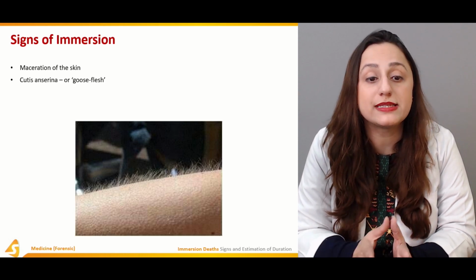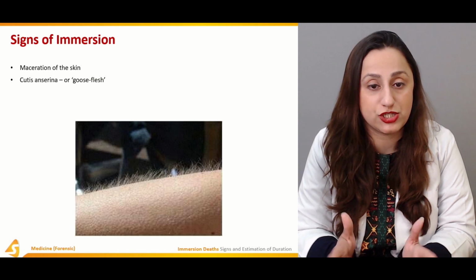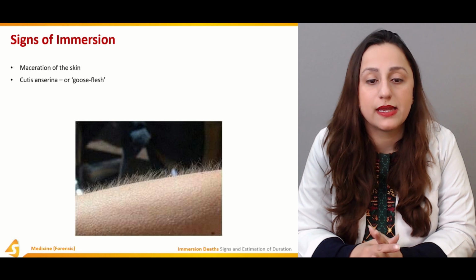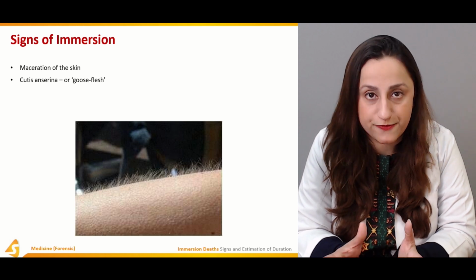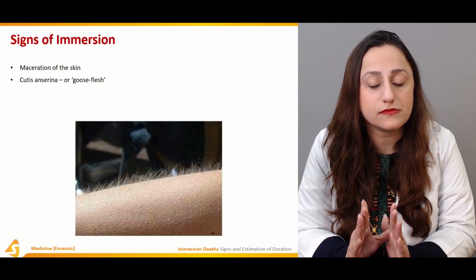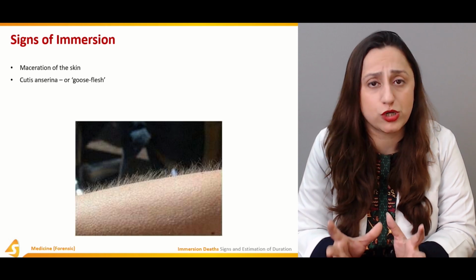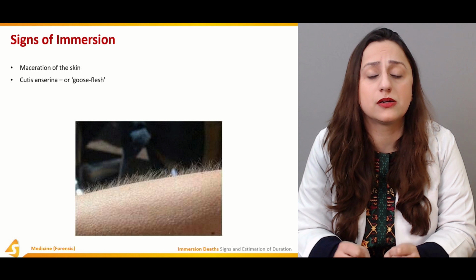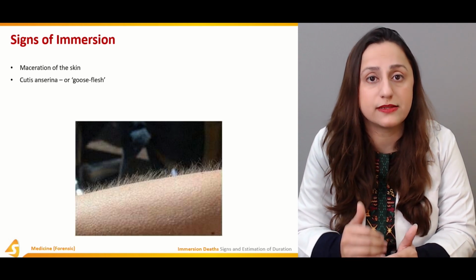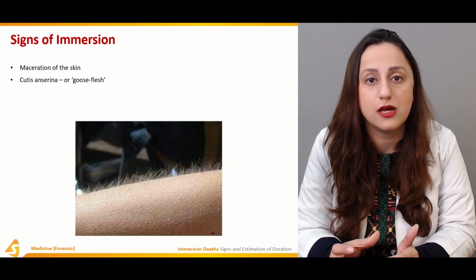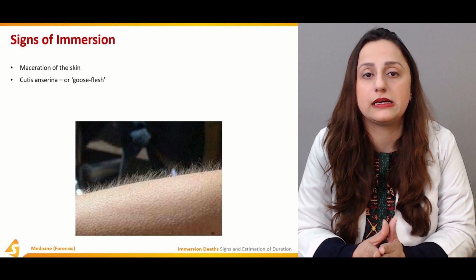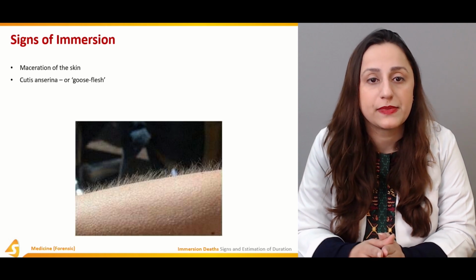Then we have cutis anserina or goose flesh, as you can see in this diagram. It's normally known as the goosebumps phenomenon, and it is usually seen in temperate waters, in rather cold water. That is the kind of temperature required for this phenomenon, which is seen in deaths due to immersion.